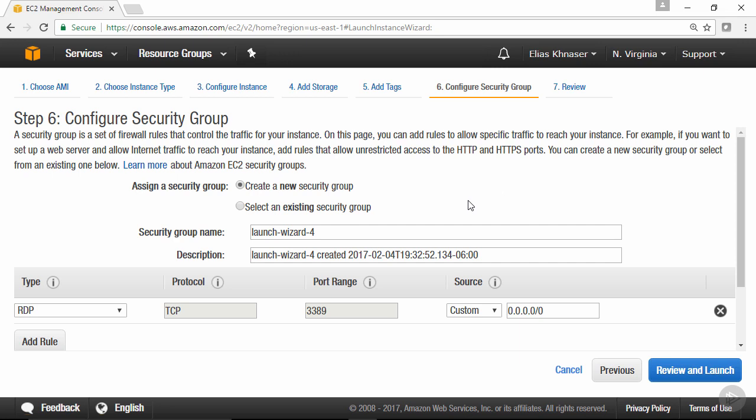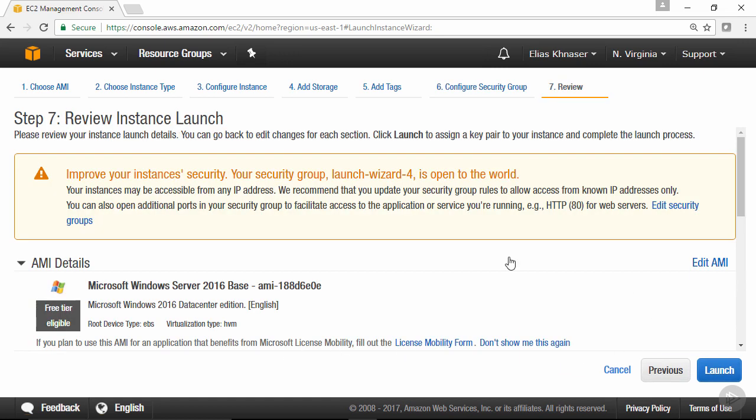Here, you're either choosing to create a new security group for these instances that we're creating, or you're choosing to use an existing security group. So depending on how many security groups you already have, you're either going to use an existing one, or you're going to do what I'm going to do, which is create a new security group. And in this security group, I'm allowing RDP access so that I can connect to this instance. I can later come back and modify the security group, give more or restrict more based on what I need. For the purposes of my example, I'm going to leave this at default, and I'm going to go ahead and click on launch.